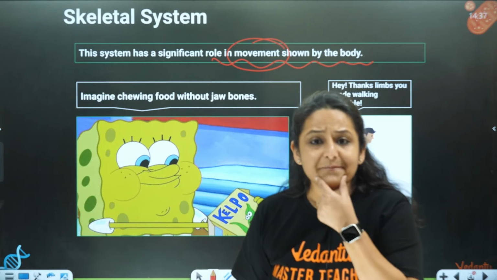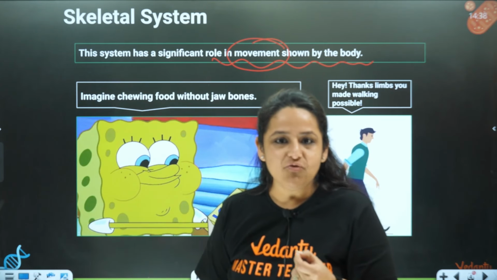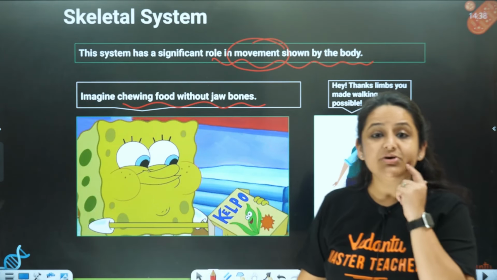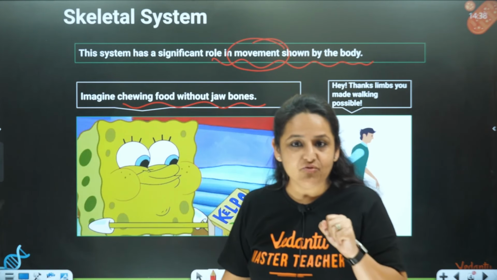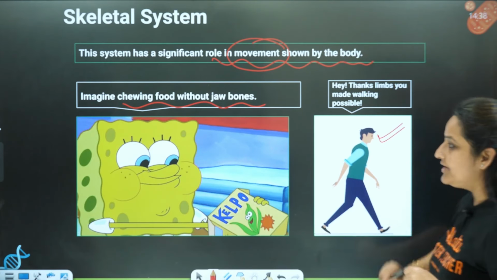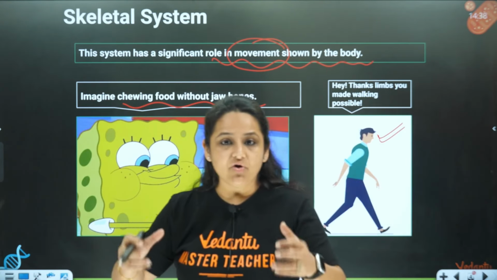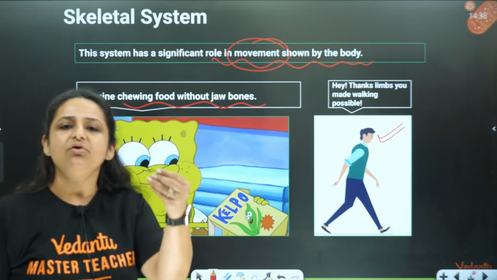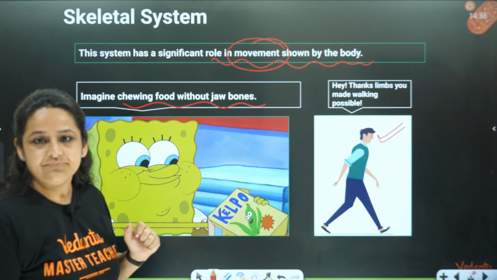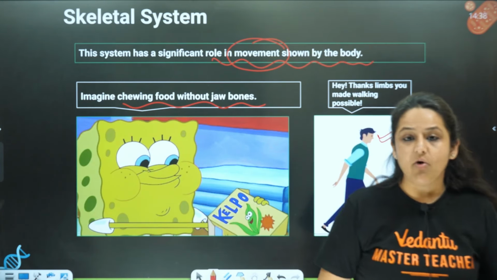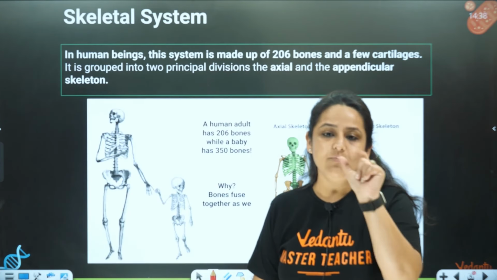Then, a simple activity like chewing our food. Imagine chewing food without jaw bones. Our jaw bones help in chewing the food. Then the walking that we are doing, the support of the organs, the protection of the organs. So these are some of the functions of our skeletal system. Got it? Now, the skeletal system of our body is divided into two parts.